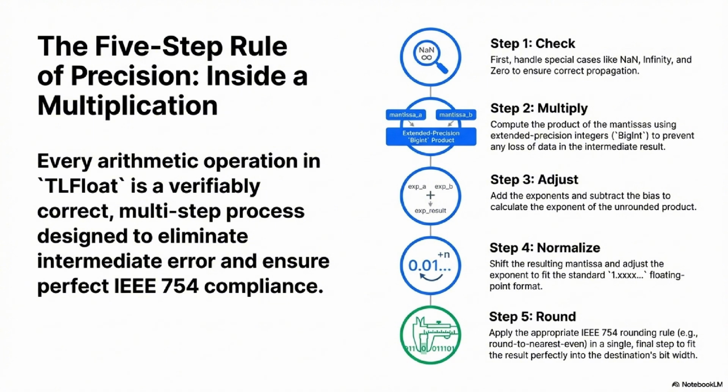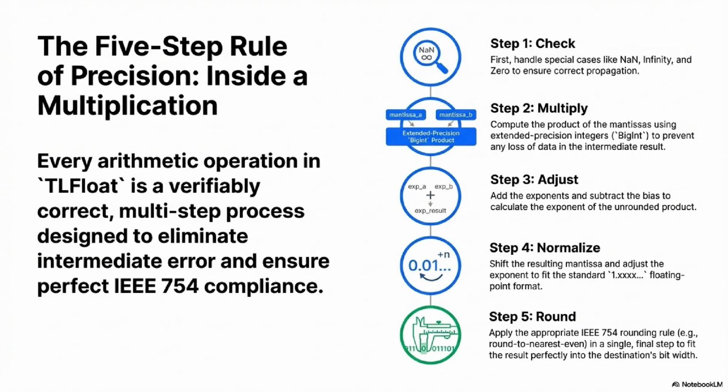And then comes the normalization step. This relies on that counting leading zeros thing we talked about. It does. The big mantissa product is checked. If it's too large, you shift it right and increment the exponent. If it's too small, you shift it left until the leading bit is set correctly and you decrement the exponent. And then the final critical step, rounding. This is everything. That huge intermediate result now has to be truncated and rounded according to whatever rounding mode is specified. It's usually round to nearest even to fit back into the required precision. So 112 bits for quad or 236 bits for octuple. It's this precise final rounding step that maintains that IEEE 754 promise.